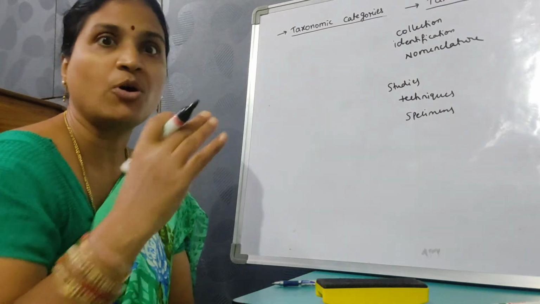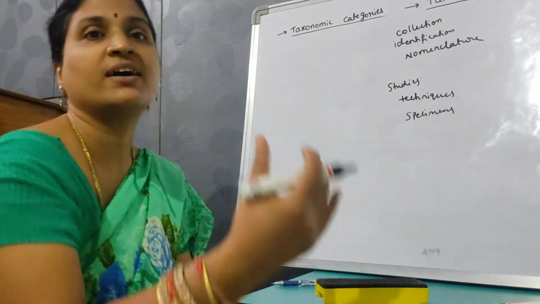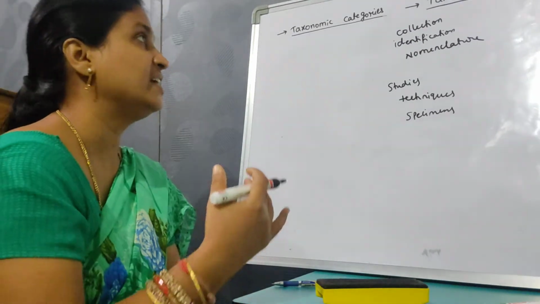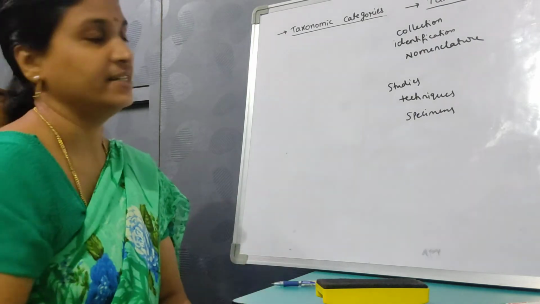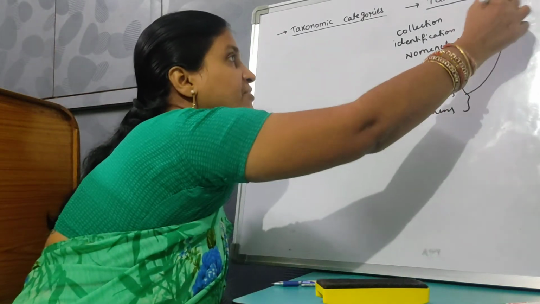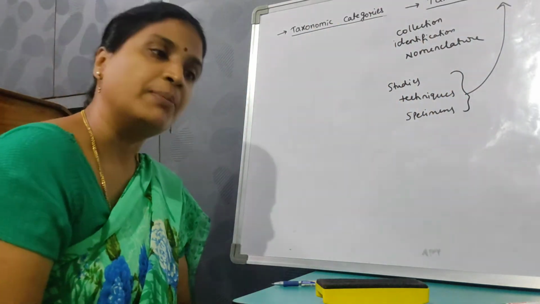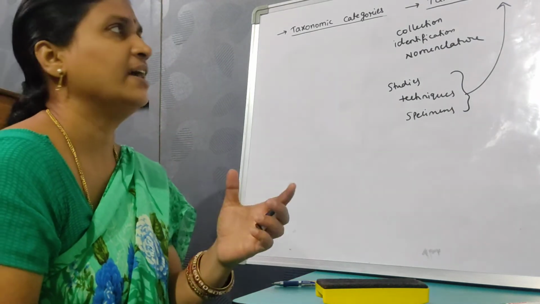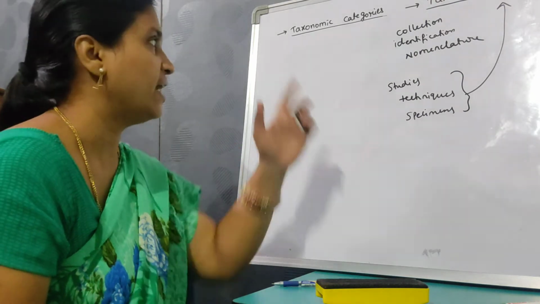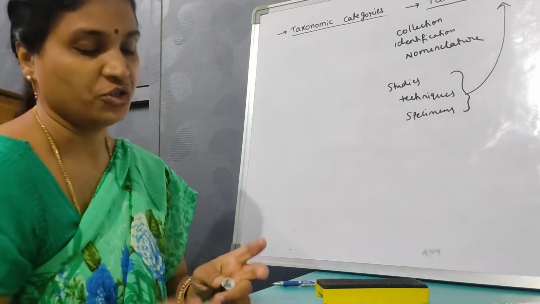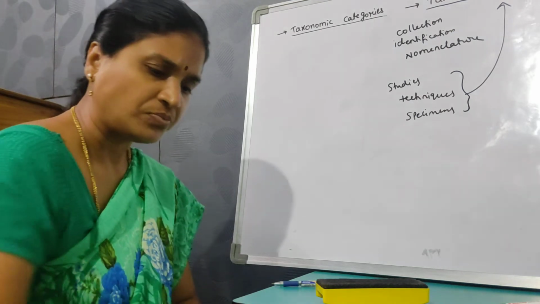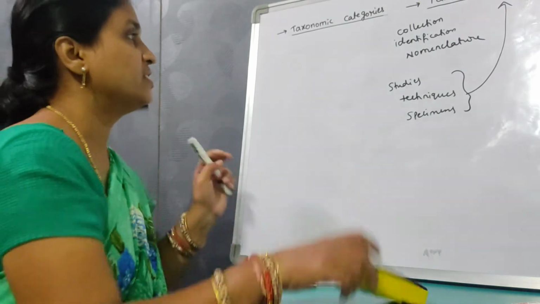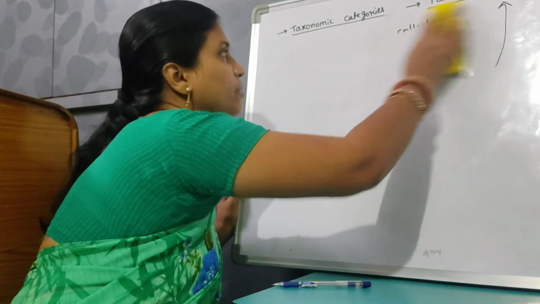Some processes have been developed which help in correct identification. Those specimens, studies and techniques are nothing but the taxonomical aids. They help in the identification, nomenclature and classification of a known or unknown plant or animal. Coming on to botany, the first one is herbarium.